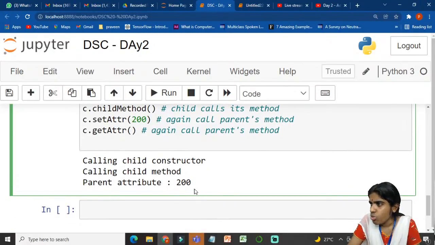Is that clear? What do you mean by inheritance? Someone asked me, right? Is that clear?